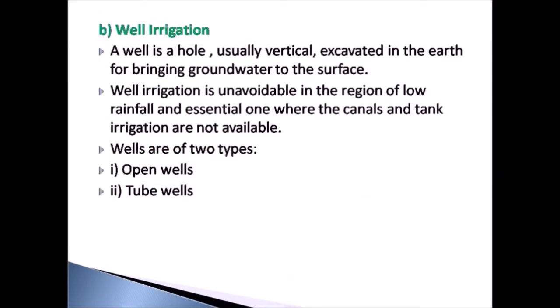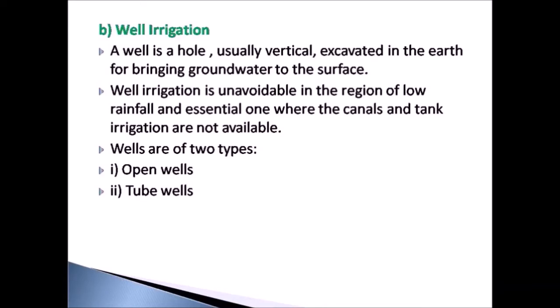Well irrigation. A well is a hole which is drilled vertically in the earth's surface for bringing the groundwater to the surface. We know that groundwater is trapped in between the rocks below the ground level. So in order to bring that groundwater to the surface, deep holes are drilled. Well irrigation is very essential in the region of low rainfall. It is also an essential one where the canals and tank irrigation are not available.